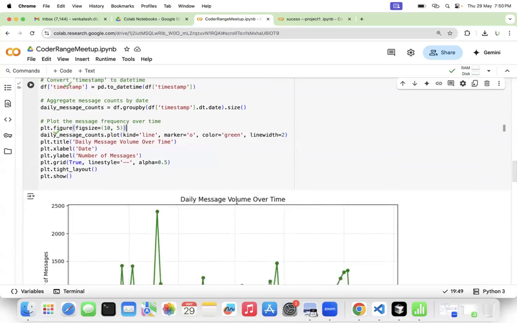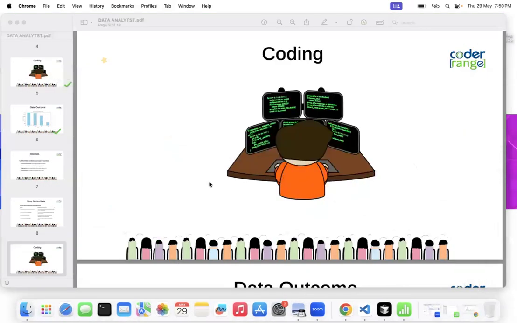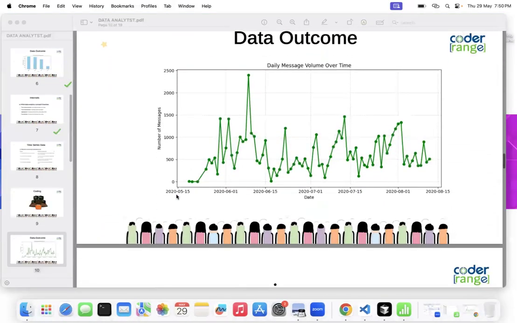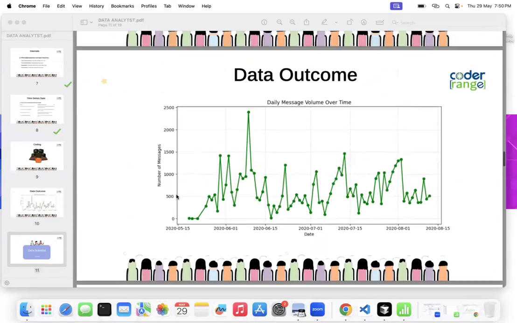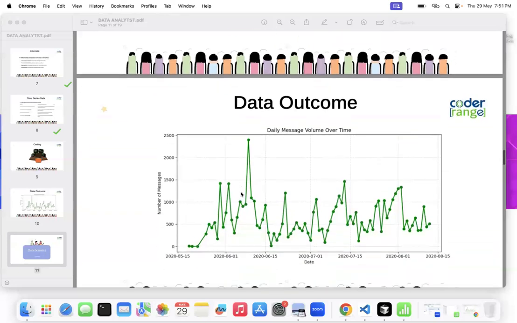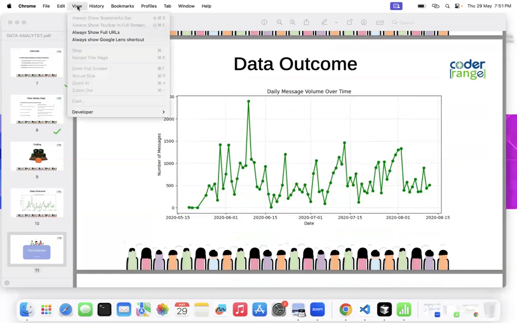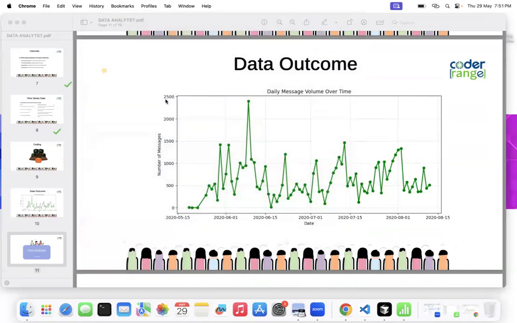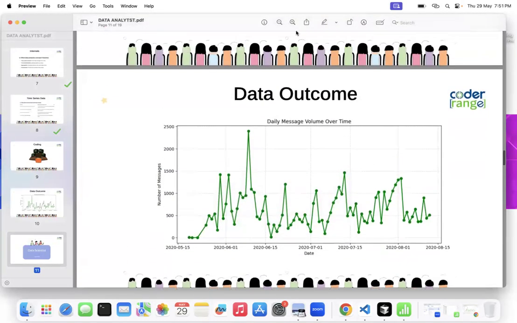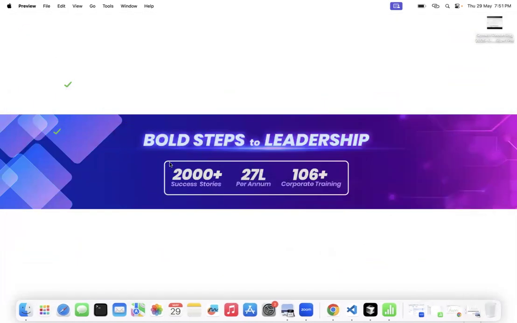But before I demonstrate that, if you have any questions here, I am very happy to take them. We did a very simple WhatsApp case study to understand data analytics, and this was the outcome we have received here. So, any questions here?